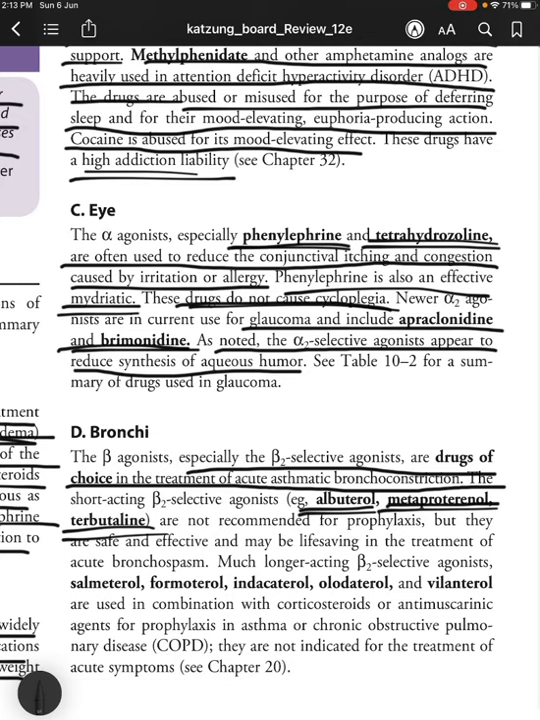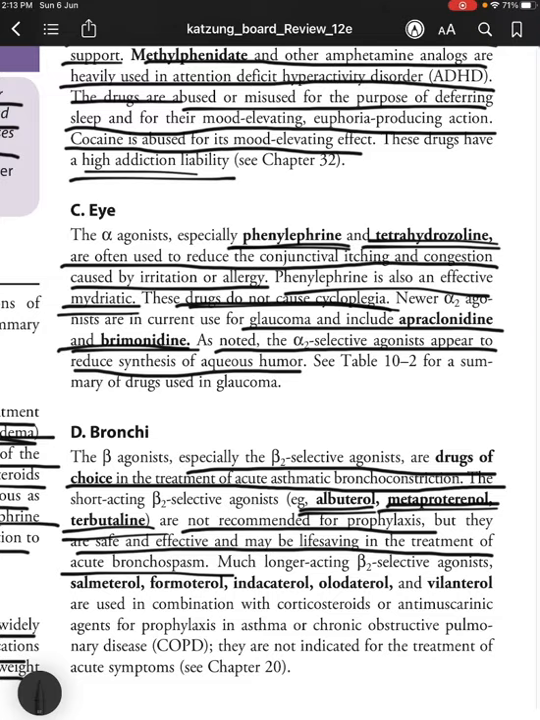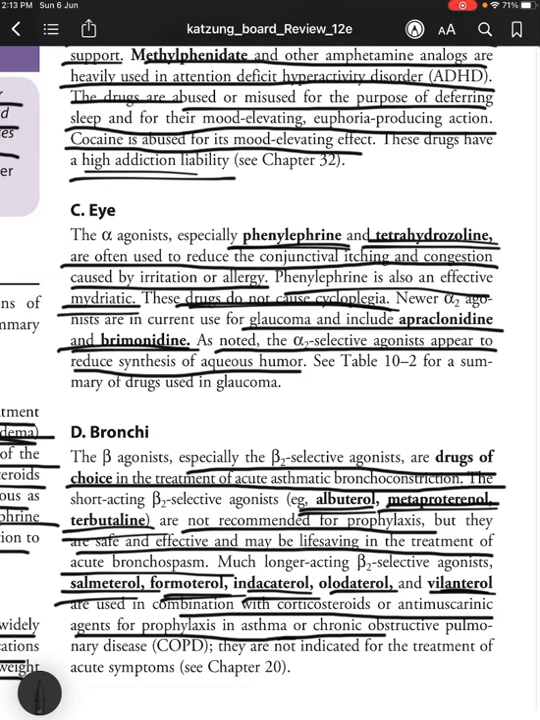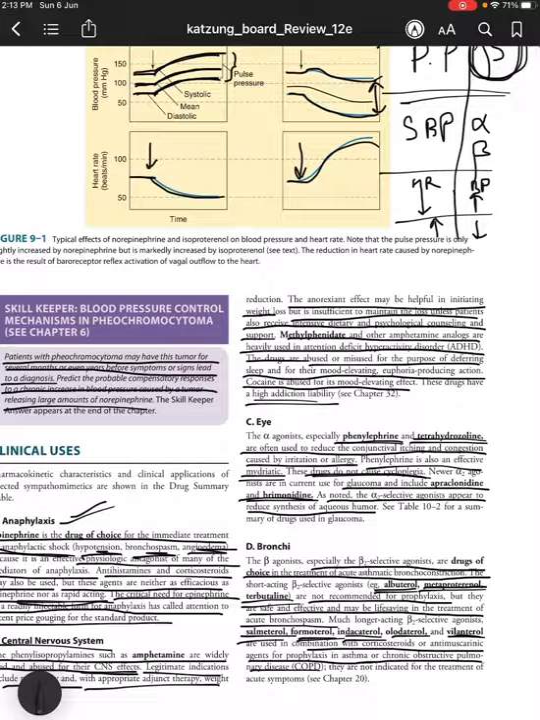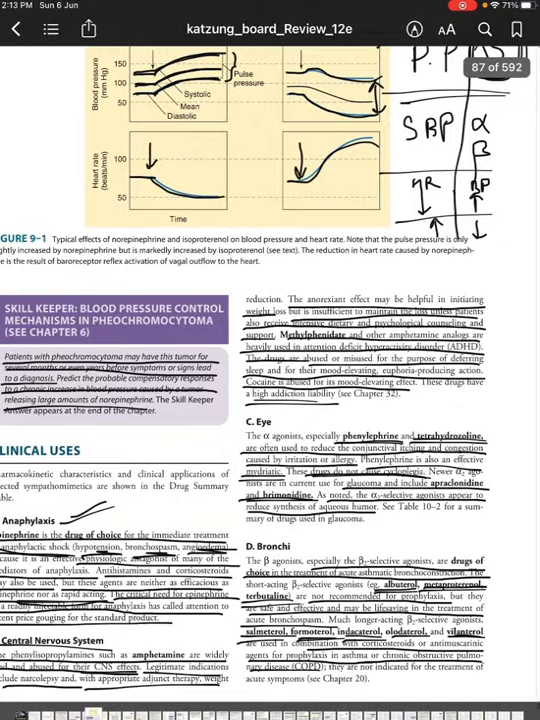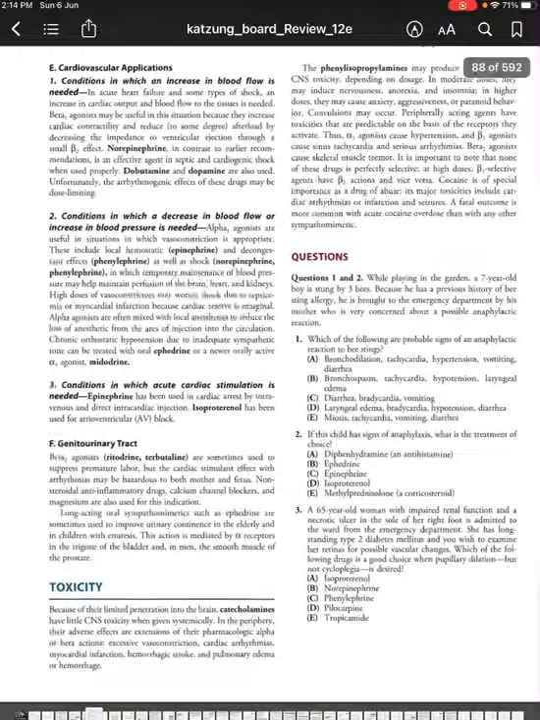They are short acting beta 2 selective agonists and are not recommended for prophylaxis, but they are safe and effective and may be life saving in the treatment of acute bronchospasm. Much longer acting beta 2 selective agonists such as salmeterol, formoterol, indacaterol, olodaterol, and vilanterol are used in combination with corticosteroids or anti-muscarinic agents for prophylaxis in asthma or chronic obstructive pulmonary disease. They are not indicated for the treatment of acute symptoms. But what is indicated? Albuterol, metoprolol, and terbutaline.